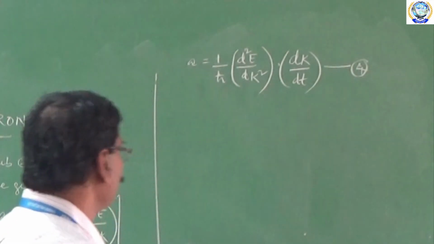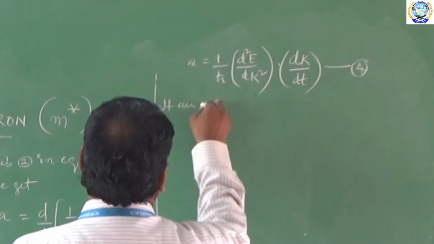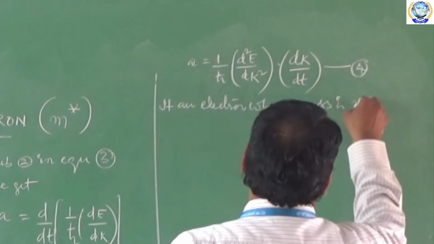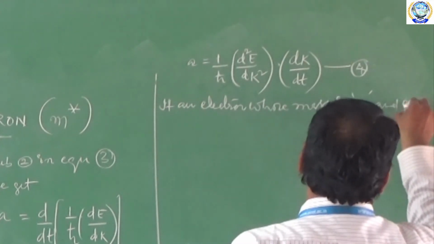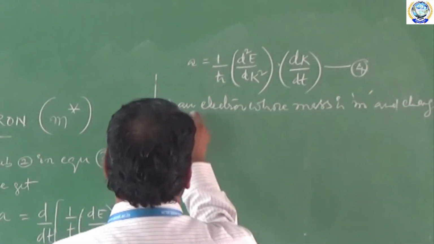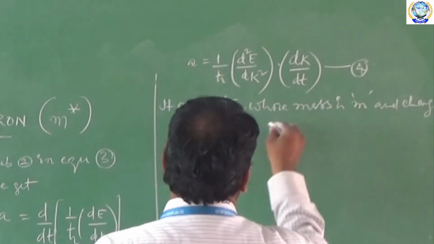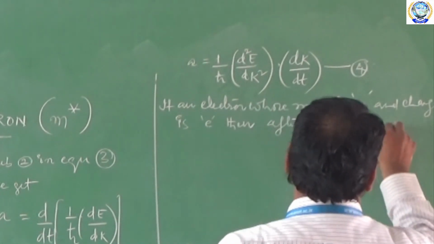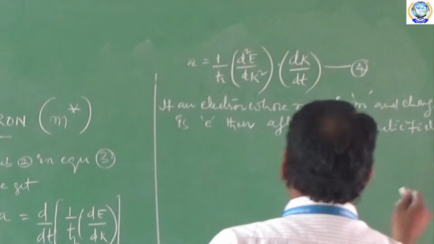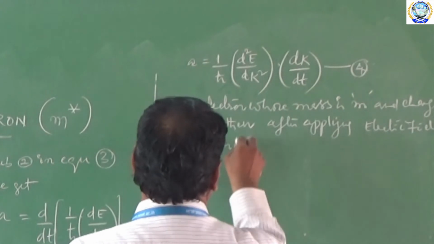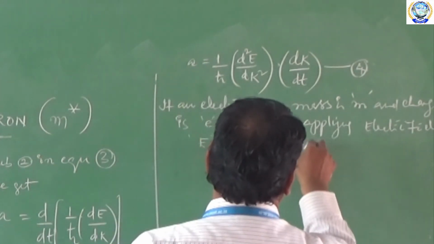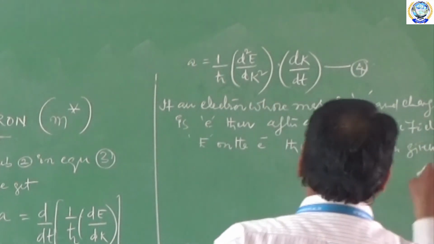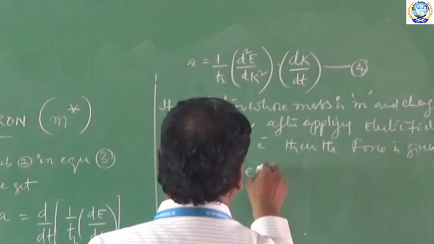Now, if an electron whose mass is m and the charge is e, after applying an electric field E on the electron, then the force is given by F is equal to eE.